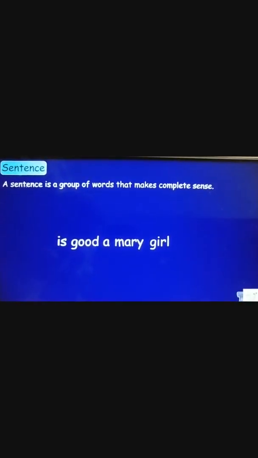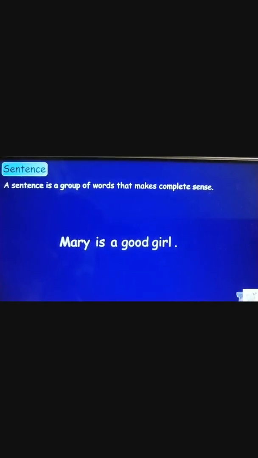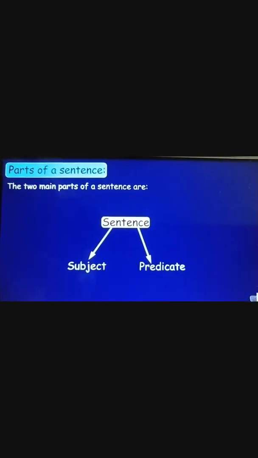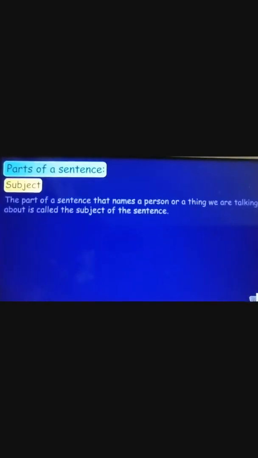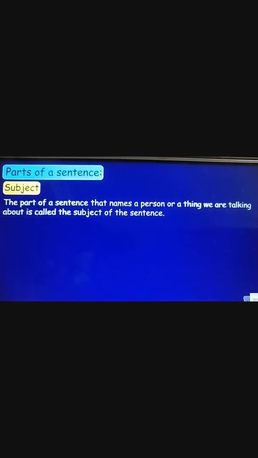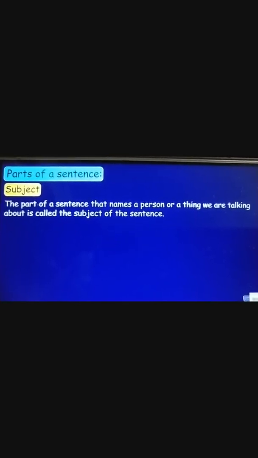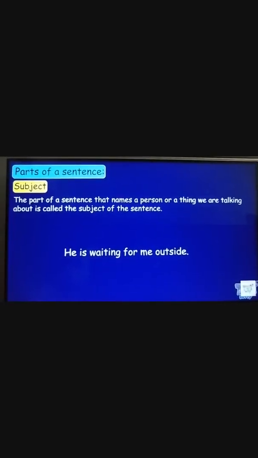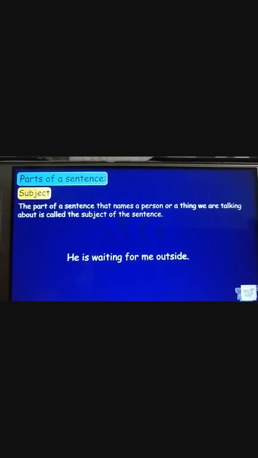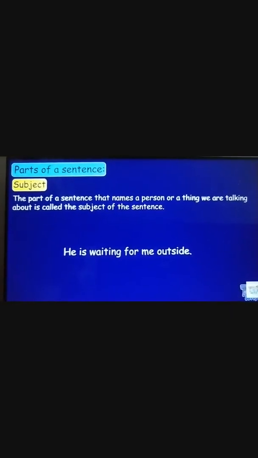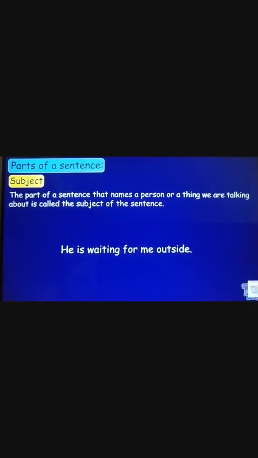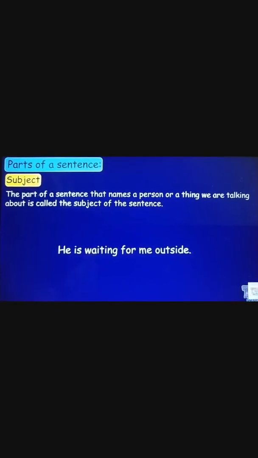As we already know, a sentence is a group of words that makes complete sense, like Mary is a good girl. Now here, parts of a sentence: generally, children, there are two main parts of a sentence, that is subject and predicate. Subject is the part of a sentence that names a person or a thing we are talking about. That means whatever we are talking about, about whom we are talking, like the name of the person or a thing, that is said as the subject of the sentence.